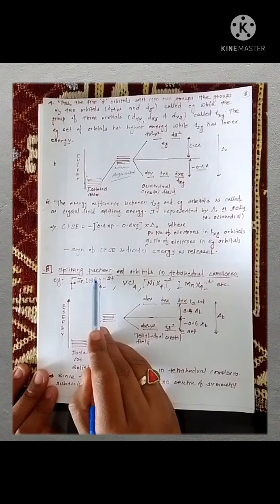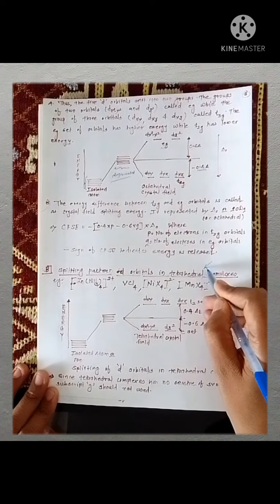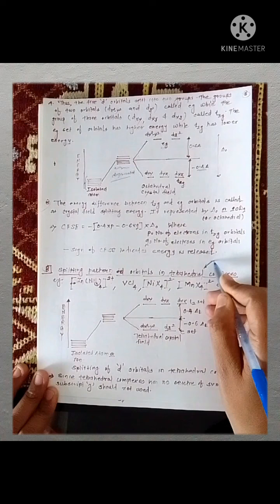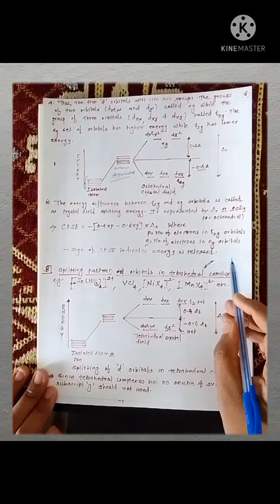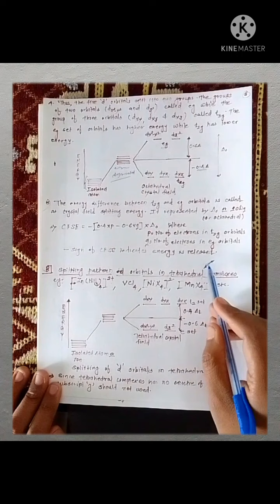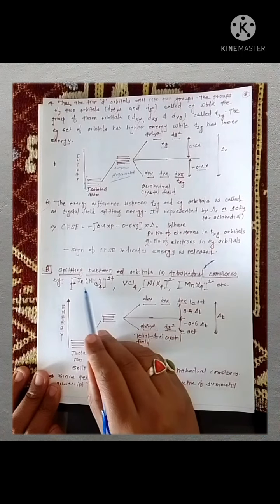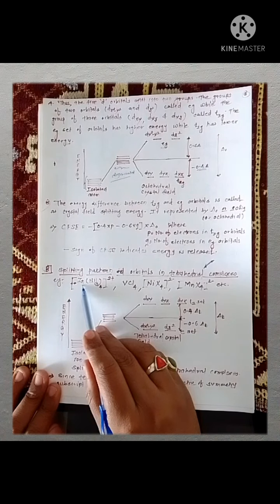Now we are going to see the splitting pattern of orbitals in tetrahedral complexes. Whenever we say tetrahedral complexes, students should always remember that ligands approach from between the planes. They do not approach the central metal atom from the axes. All ligand orbitals approach the central metal atom in between the planes.